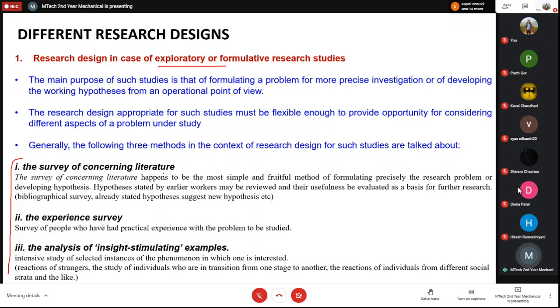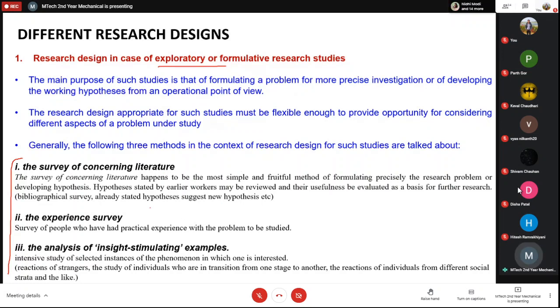If you want to explore something, then you have to have the idea of the origin of that problem, whatever work has been done so far, what are the different assumptions or hypotheses, what are the different methods or results or observations, whatever has been done in your particular area. You should do a very thorough study, and you should do it with a very open mind. Then only can you do this exploratory or formulative research.